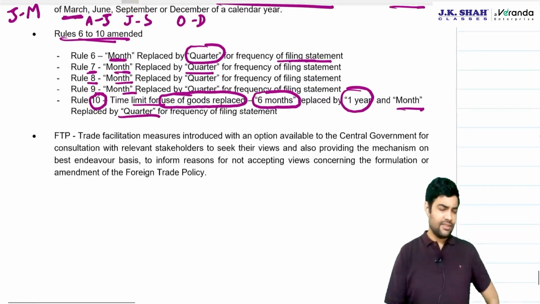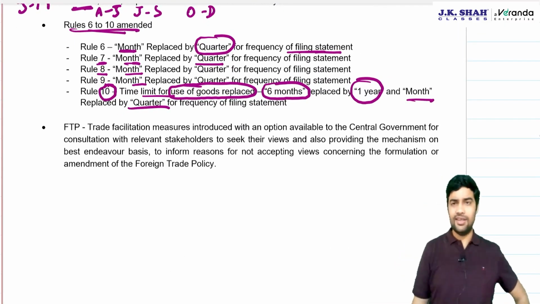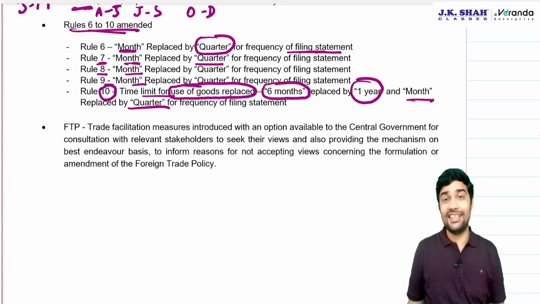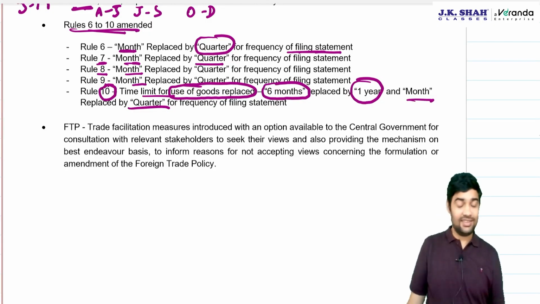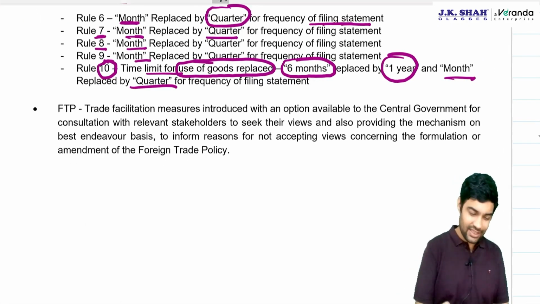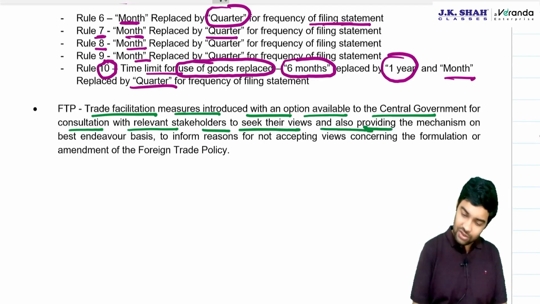FTP: there is one trade facilitation measure introduced, where the government will do consultation with the industry stakeholders. It will take their views, and if it is not accepting their views, it will give reasons. So that has been added as a step, not a question per se, but a good point has been added. Trade facilitation measures introduced with an option available to the central government for consultation with relevant stakeholders to seek their views, and also providing a mechanism on a best endeavor basis.